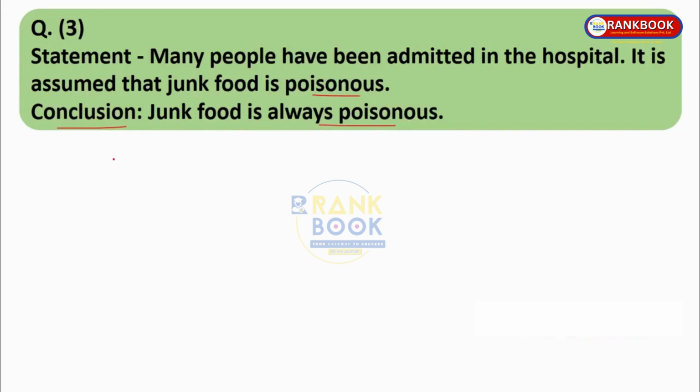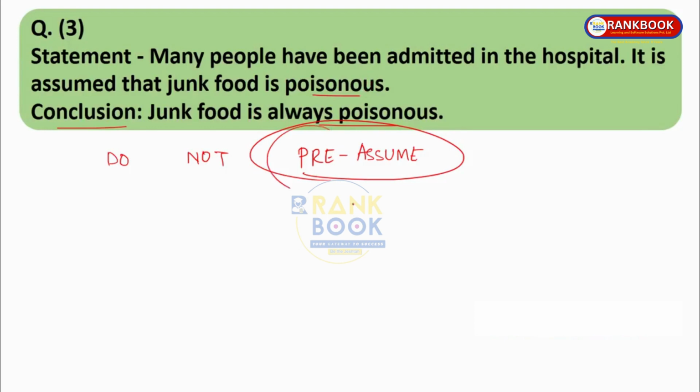Now earlier we have learned that we should not assume, okay? Now over here there is another part of this, that is do not pre-assume. There should not be any presumption, okay? We should not pre-assume anything. Here they have given that the people have been admitted to the hospital. It is assumed that junk food is poisonous, okay? But your conclusion is junk food is always poisonous. So we are pre-assuming that junk food is always poisonous, okay?